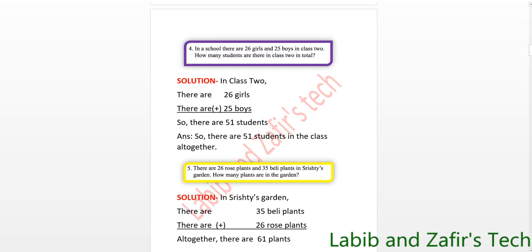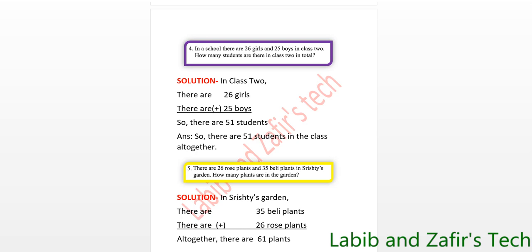So this is the next word problem of chapter 2. So let's go with the question. In a school, there are 26 girls and 25 boys in class 2. How many students are there in class 2 in total? I repeat again. In a school, there are 26 girls and 25 boys in class 2. How many students are there in class 2 in total?